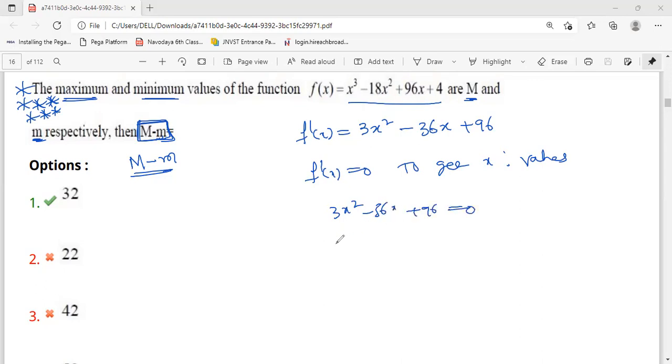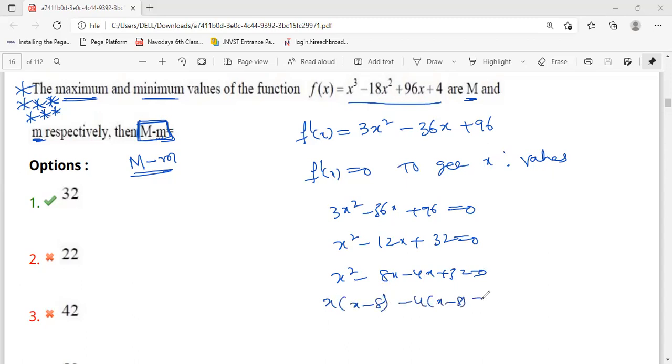If you take 3 common here, x² - 12x + 32 = 0. Then do the factorization method, or if the calculator is allowed, just do it in the calculator also. We get x² - 8x - 4x + 32 = 0. Then if you take x common, x(x - 8), and if you take -4 common, -4(x - 8) = 0. That means (x - 8)(x - 4) = 0. x = 8 and x = 4. These are the x values, but to know where we will get the minimum value and where we will get the maximum value, we have to take f''(x), the double derivative.